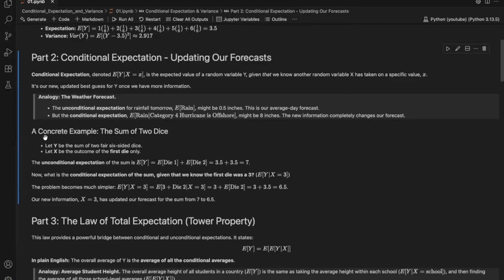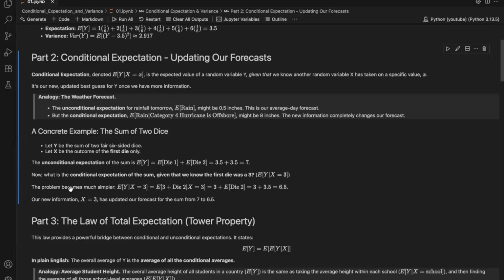Let's use a concrete example, which is the sum of two dice. Let y be the sum and let x be the result of the first die only. The unconditional expectation of the sum, which is the expectation of y, is equal to the expectation of die 1 plus the expectation of die 2, which is equal to 3.5 plus 3.5, which is further equal to 7. But what if I tell you the first die was a 3? What's our new forecast for the sum? This is the conditional expectation, which is the expectation of y given the information that x is equal to 3.